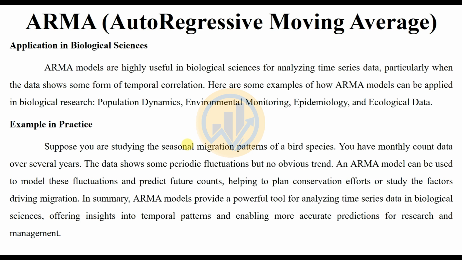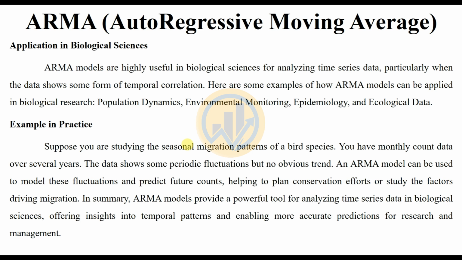In summary, the ARMA model provides a powerful tool for analyzing time series data in biological science, offering insight into temporal patterns and enabling more accurate predictions for research and management.